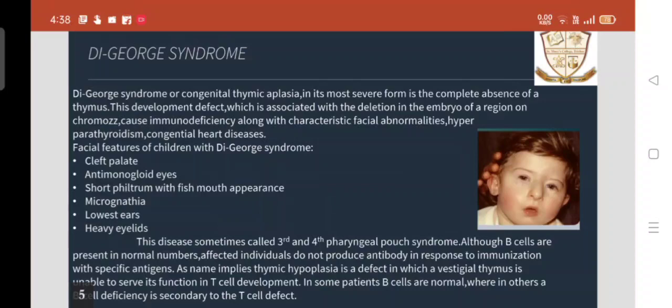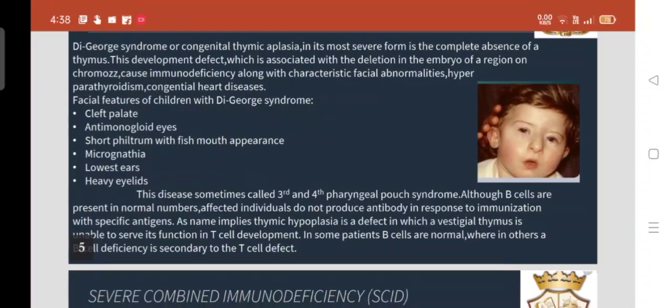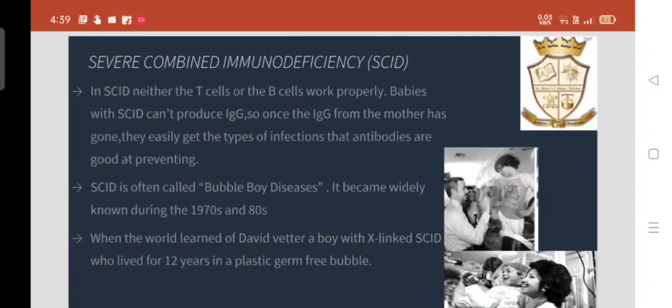Although B cells are present in normal numbers, affected individuals do not produce antibody in response to immunization with specific antigens. As the name implies, thymic hypoplasia is a defect in which a vestigial thymus is unable to serve its function in T cell development. In some patients, B cells are normal, whereas in others, a B cell deficiency is secondary to the T cell defect.